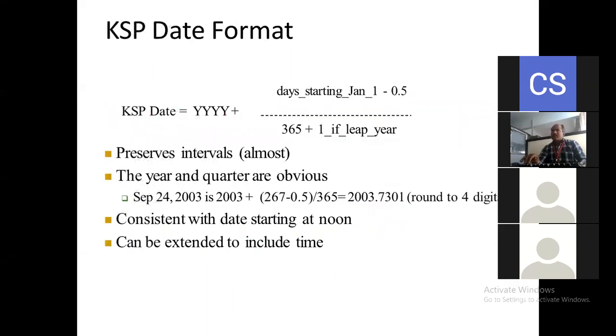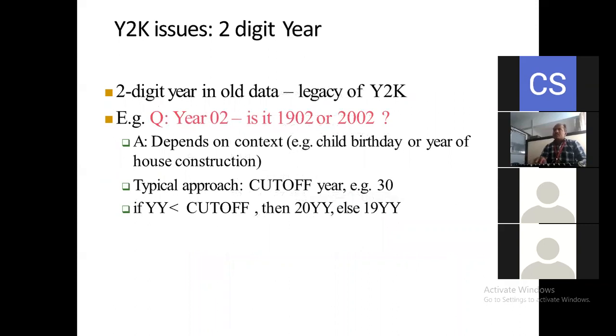So, Y2K issues, the 2-digit year. Already we have covered this one. You know about Y2K. We always say 2K7, 2K9, 2K10. What is that? 2010, 2007, 2009. Like that we used to say. But here, the 2-digit year in old data, for example, suppose year 02: is it 1902 or 2002?